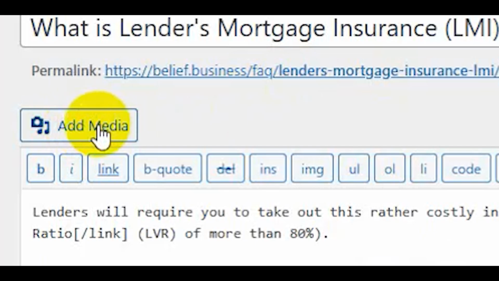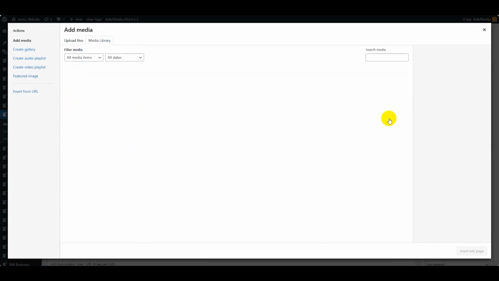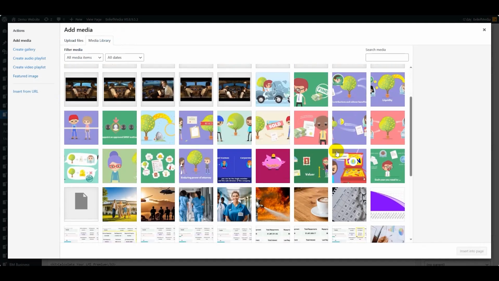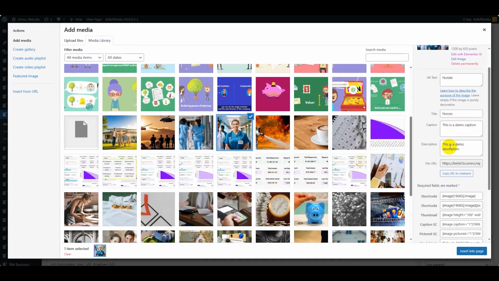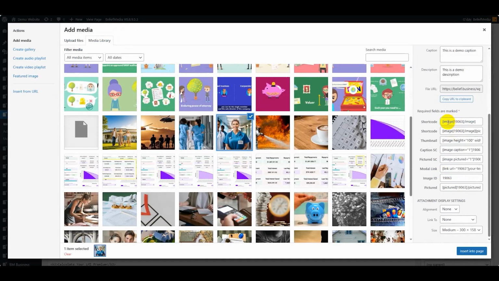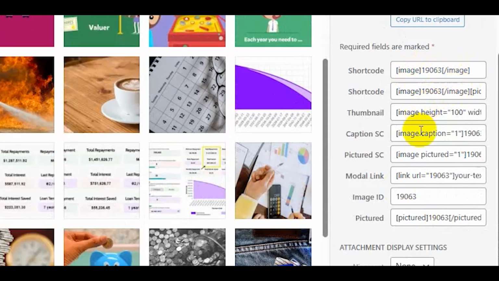We'll select the Add Media button again, associated with our post creation editor container. We'll select the appropriate image, and we have a number of options here. These are shortcode options to render images.